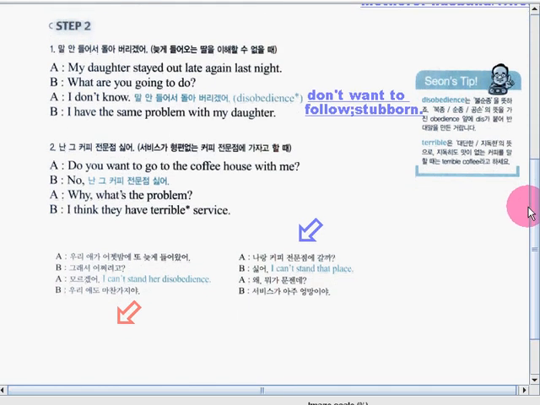For dialogue number 1, I will be letter B. And for dialogue number 2, I will be letter A. Let's start with number 1. What are you going to do? I have the same problem with my daughter. Okay, very good. When you say disobedience, that means doesn't want to follow, or stubborn, doesn't want to follow rules. Okay, so now let's go on to number 2.